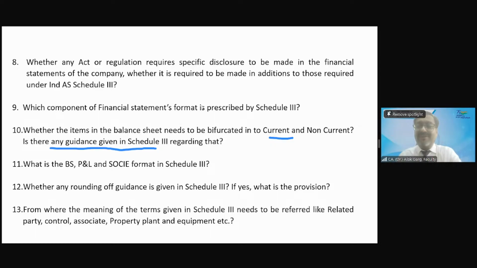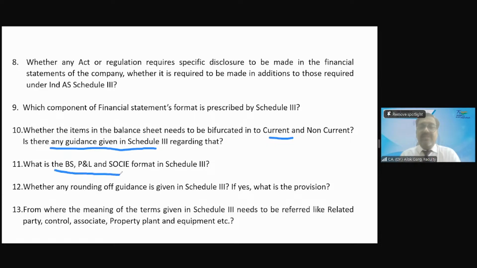Whether equity needs to be bifurcated into current and non-current? No, sir, that is not an asset. You are right, Praveen. Equity is not required to be bifurcated. There is no bifurcation of equity, no bifurcation into current and non-current. But equity is always non-current, but we are not writing non-current. So the classification, the bifurcation is only for the assets and only for the liabilities. Understood? Okay. Perfect. Now let's move to the next question.